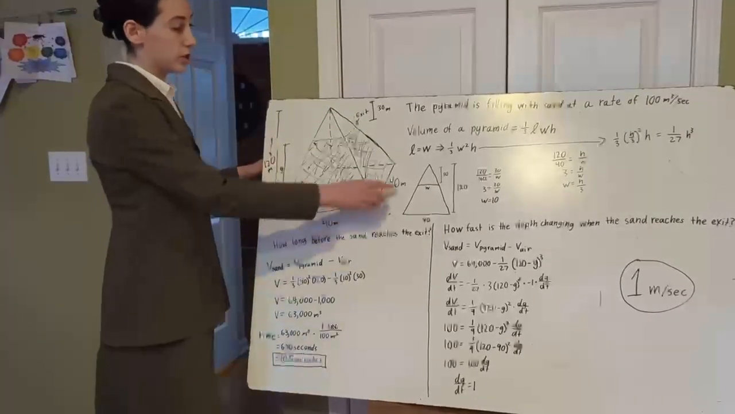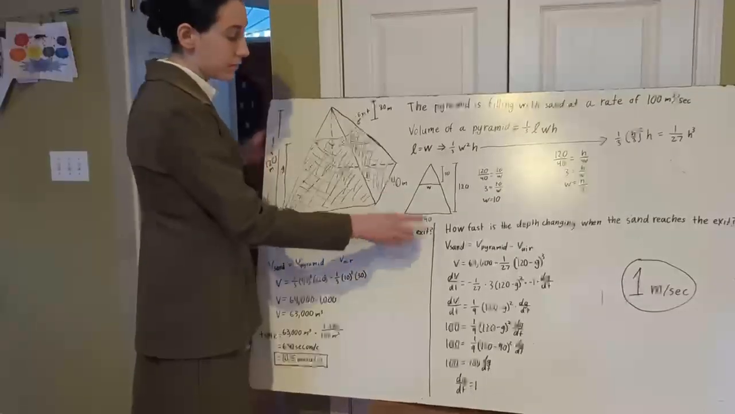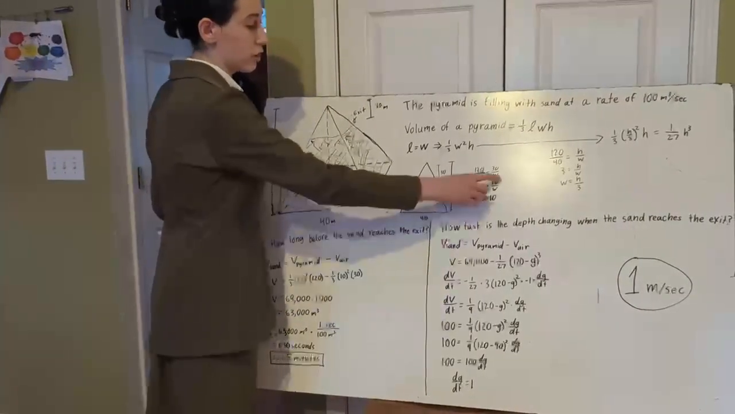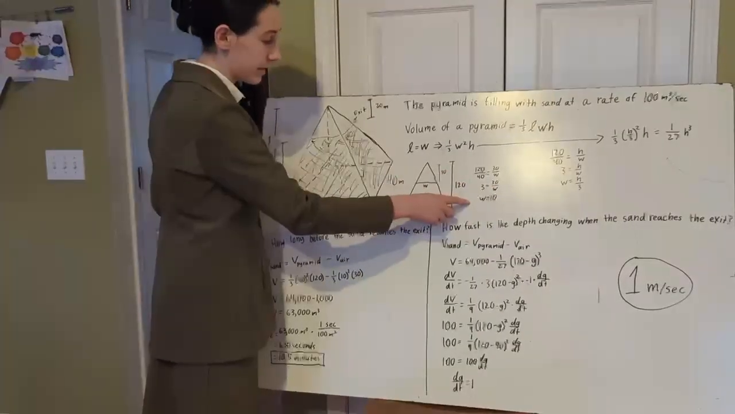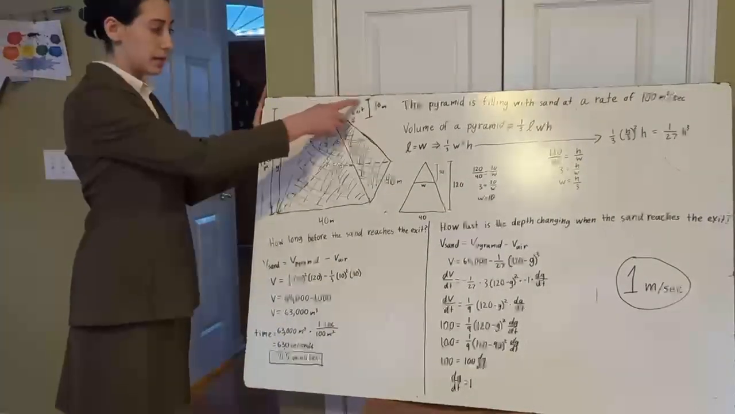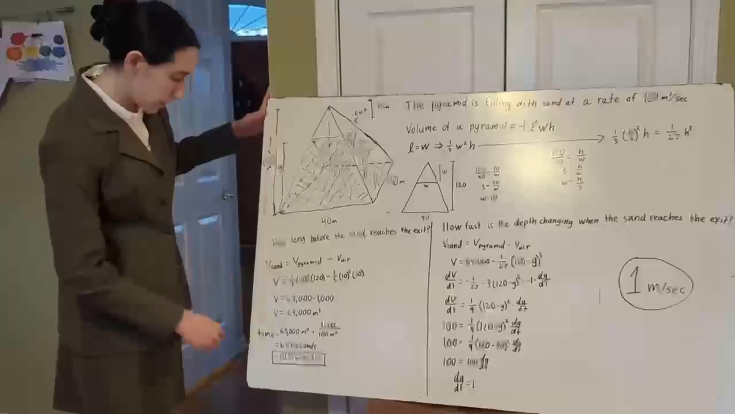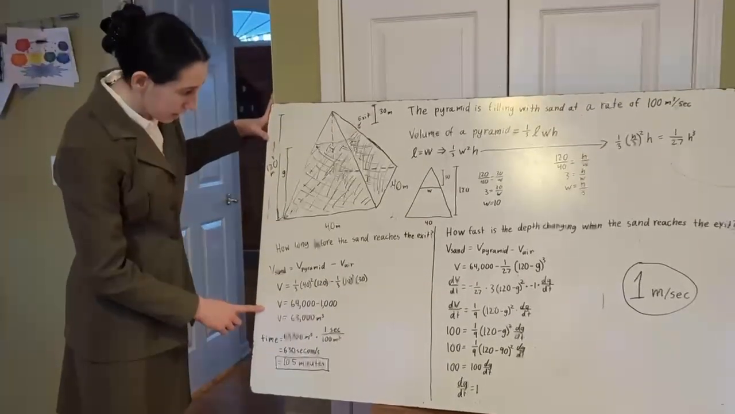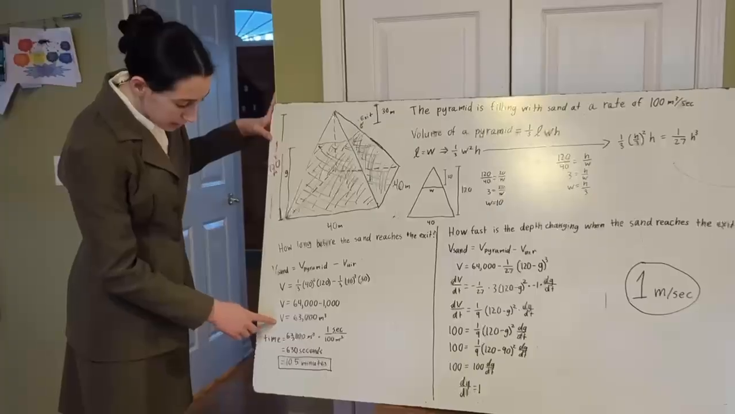For that, we can use similar triangles, and we'll set up this proportion, which is 120 over 40 equals 30 over W. We will then solve that for W, and we find that the width will equal 10 when the height is 30. So we substitute those values into our equation here, and we find the volume of the sand when the sand reaches the door is 63,000 cubic meters.